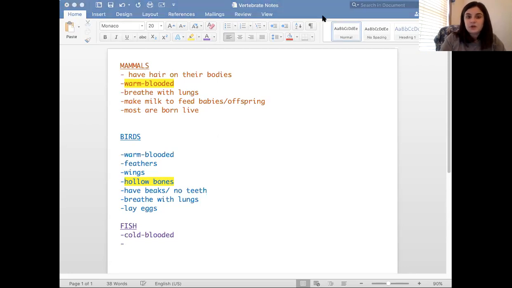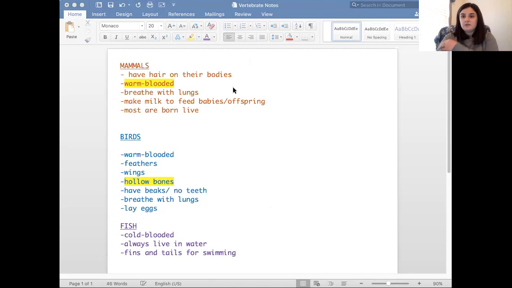Ooh, they live in water their whole lives. So we can say always live in water. The only group to always live in water. They have fins. They have strong tails for swimming. Ooh, they have scales. That's what covers their body. We'll just say scales cover body.